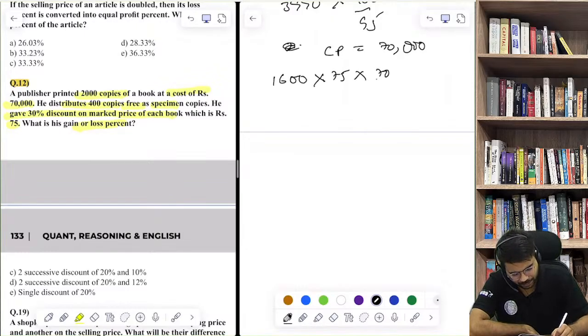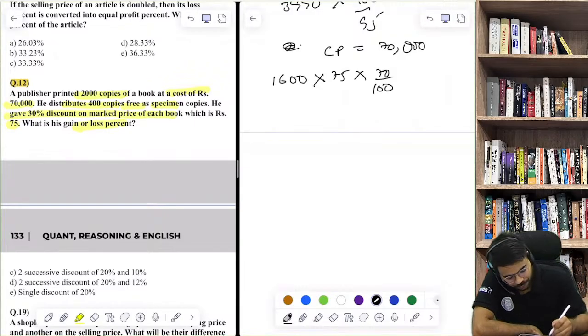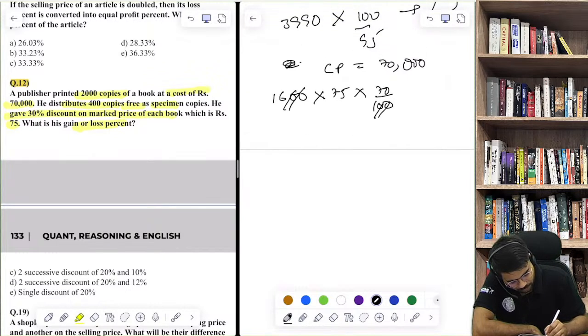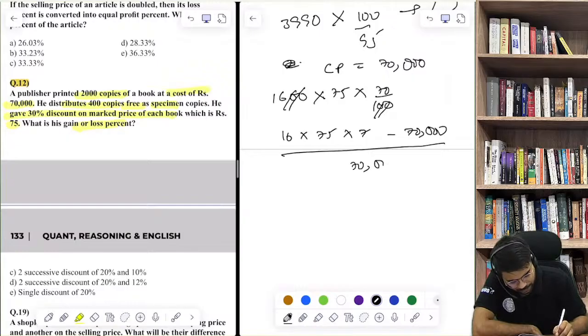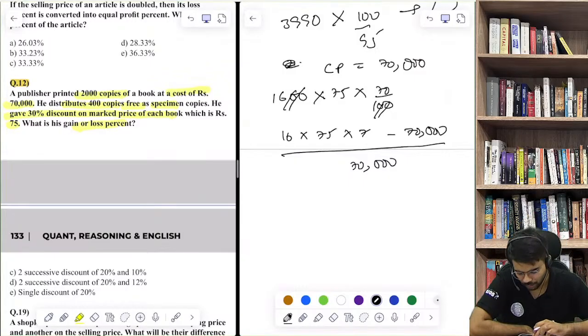So into 70/100. Yes or no? So if you solve this, these two zeros we can cancel them out. So it's now 16 into 75 into 70. And I have to deduct 70,000 and divide by 70,000 into 100. That would be my gain or loss percentage.